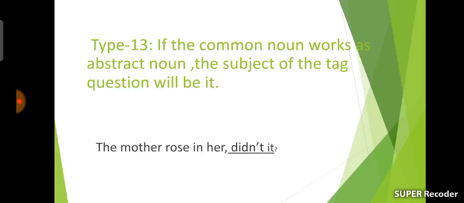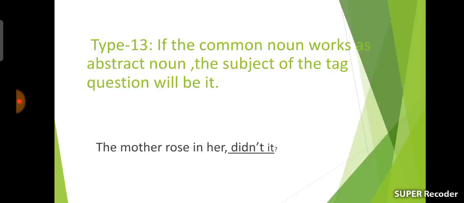This sentence is an affirmative sentence, the tag question will be negative, and this sentence is past tense, so we should use didn't, and instead of the mother we should use it. I can mention another example here. The brother rose in him, didn't it?